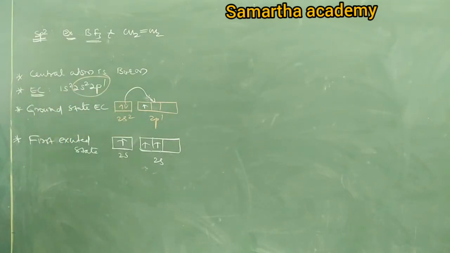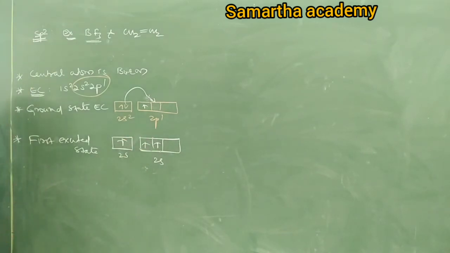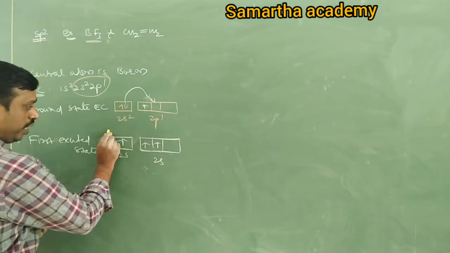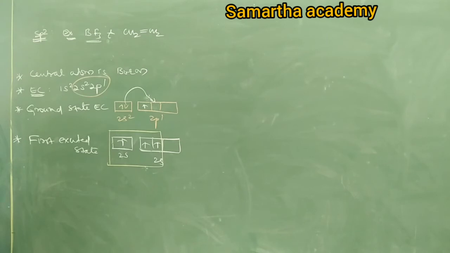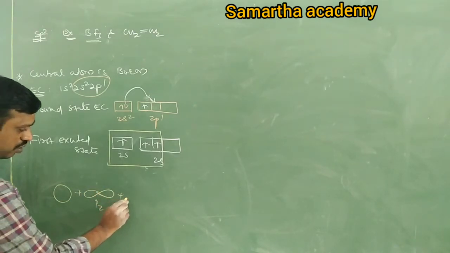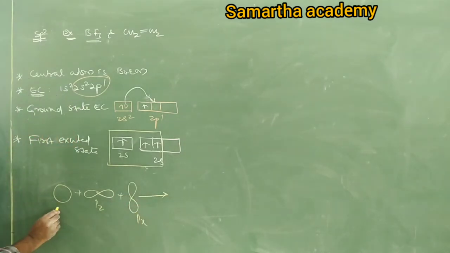Come on, tell me now. In first excited state, it has now 3 unpaired electrons. Tell me, it undergoes which hybridization? sp2, one s orbital, 2 p orbitals. It undergoes sp2 hybridization. It forms how many sp2 orbitals? 3, right? So one s orbital intermixes with 2 p orbitals, it should be pz plus px or py. It forms how many sp2?